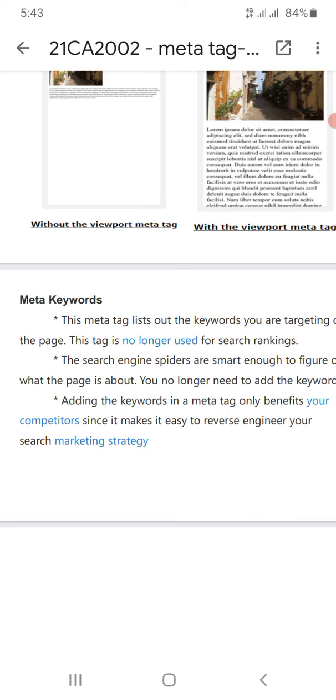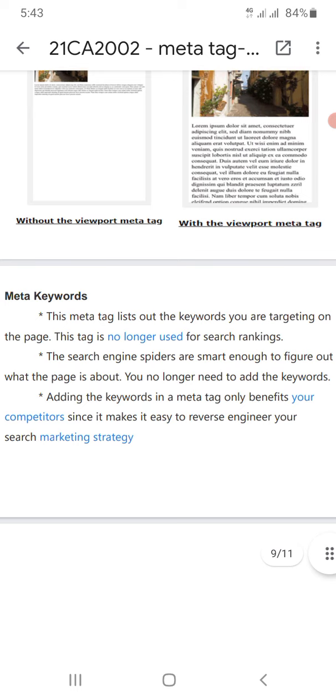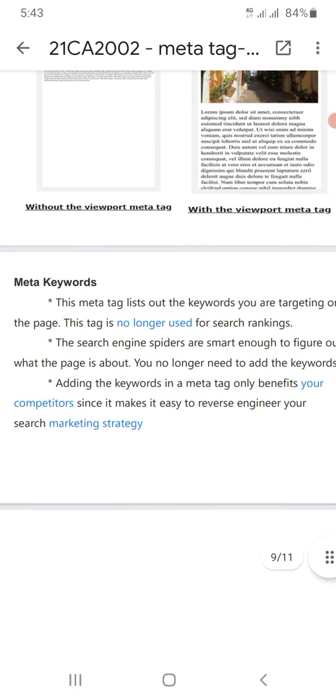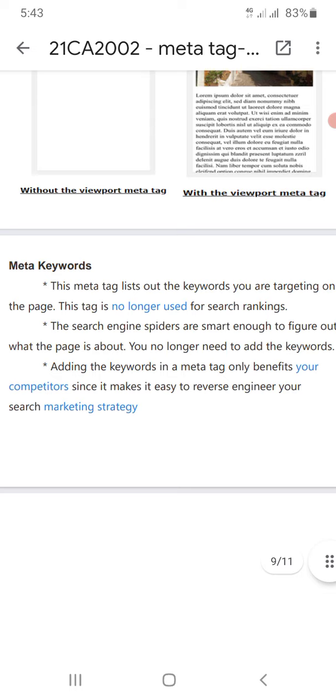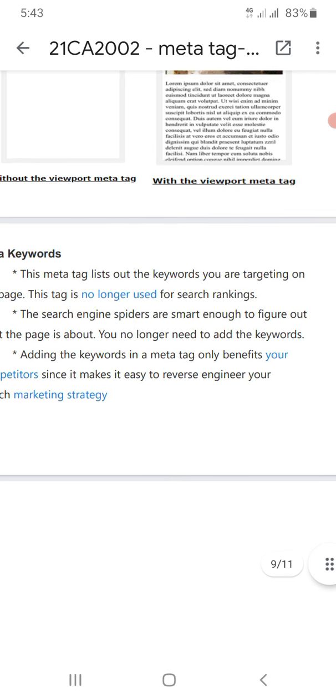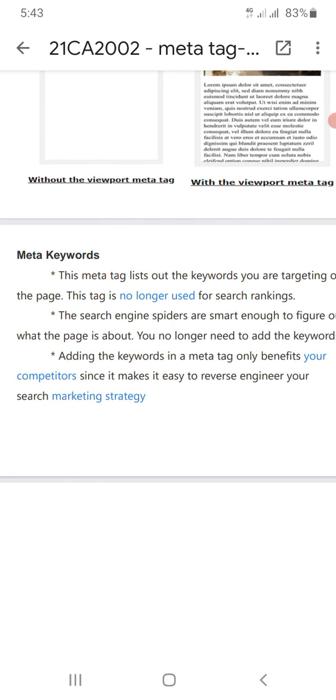And these are some meta tag keywords. The meta keywords tag lists the keywords you are targeting on the page. This is no longer used for search ranking, because search engine spiders are smart enough to figure out what the page is about, and you no longer need to add the keywords. Adding keywords in the meta tag only benefits your competitors, since it makes it easy to reverse engineer your search marketing strategy. So these are meta keywords and how they are helpful. I hope you understand very well.